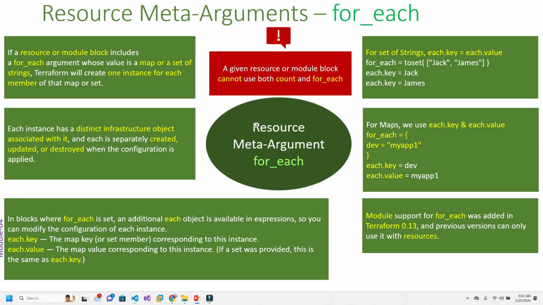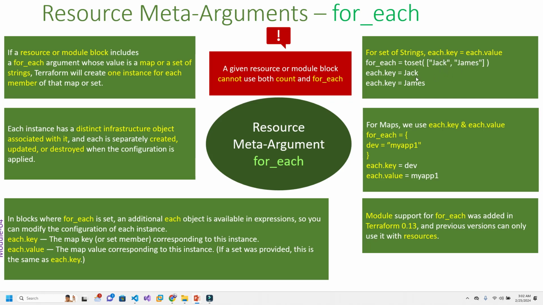And if you see on the right side, for a set of strings, we can use each.key equal to each.value. So let's say when I use for_each with a set of strings, because this is a set of strings, just keep in mind, whenever you want to use a set of strings, you can always use square brackets in between, with the name strings, because it has an individual string value.